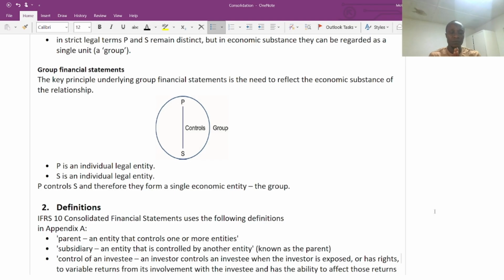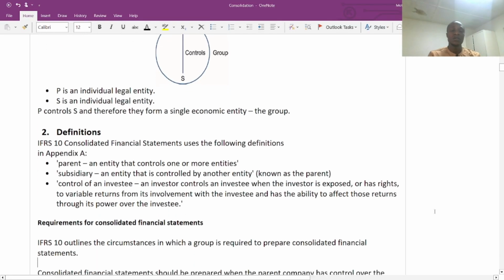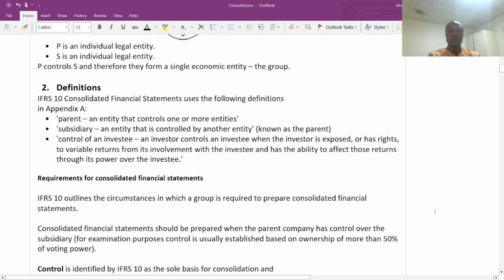So now, basic concepts that you need to know for the consolidation. We are going to look at the definition according to IFRS 10, consolidated financial statements. We use the following definition, which is very important. You need to know what a parent is, who can be the parent.